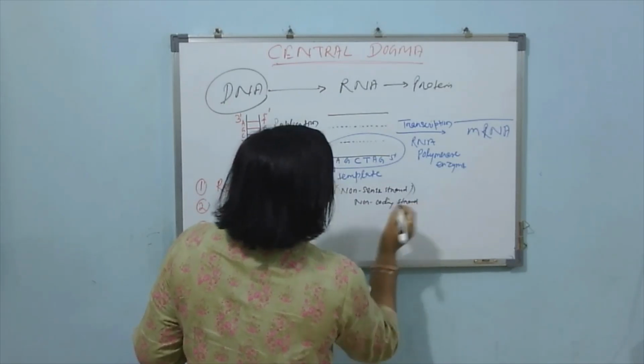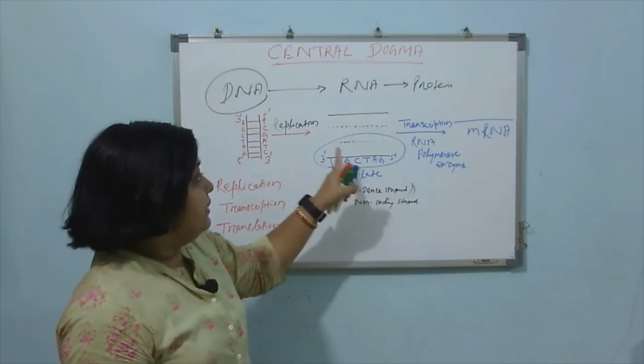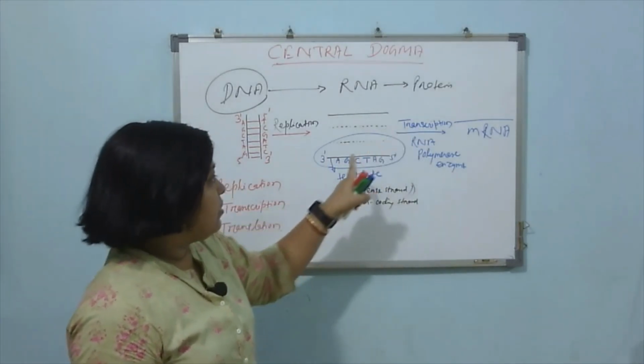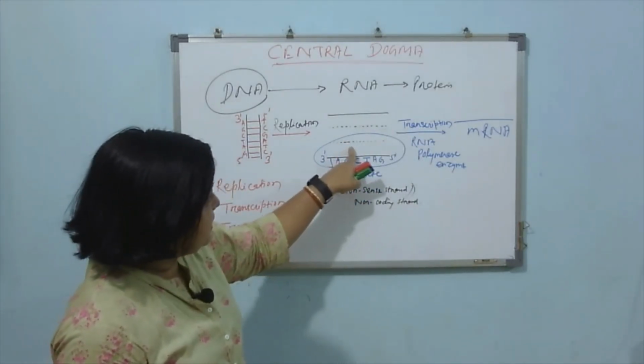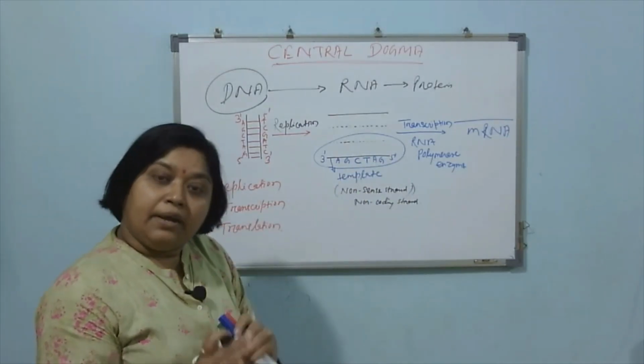And here, which strand is not participating in this transcription process? Suppose in this case, this strand is not participating as template.